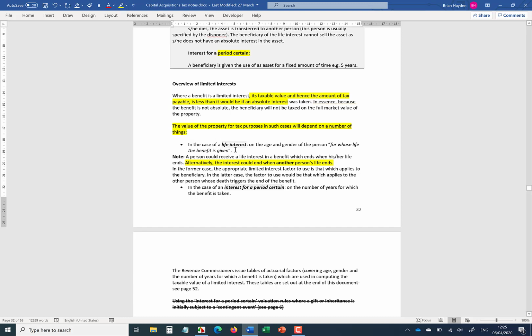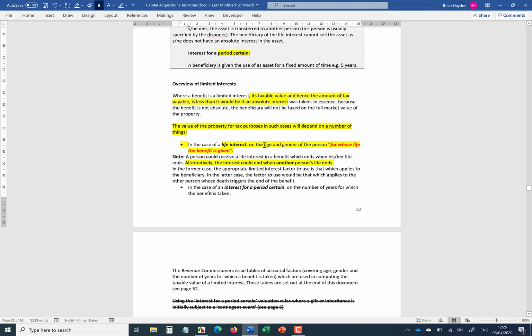So the general point is that the value will depend on a number of things. For a life interest, you're looking at the age and gender of the person for whose life the benefit is given. Now I want to emphasize that bit in the inverted commas. This sets up the possibility that I may give a life interest to, say, a brother or a sister, so long as the eldest brother is alive, or so long as my aunt is alive, or so long as somebody else is alive. It doesn't have to be the person to whom I give the gift.